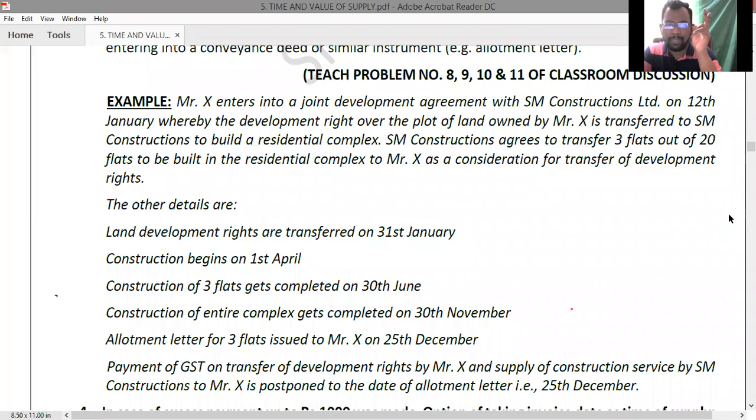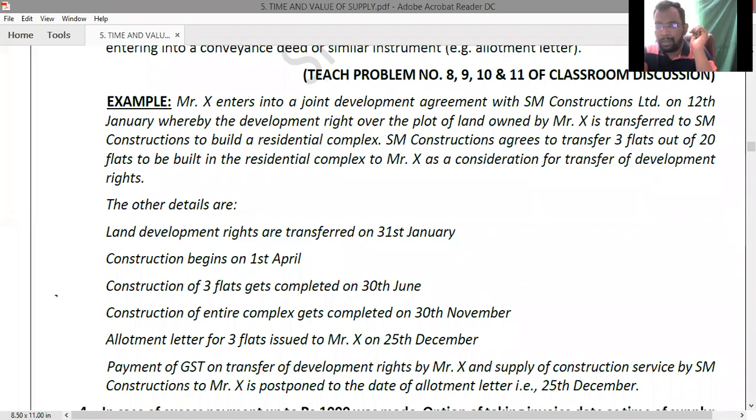Mr. X enters into a joint development agreement with SM Constructions Limited on 12th January, whereby the development right over the plot of land owned by Mr. X is transferred to SM Constructions to build a residential complex. Who is the landowner here? Mr. X is a landowner. And what is the company providing this construction service? SM Constructions Limited.